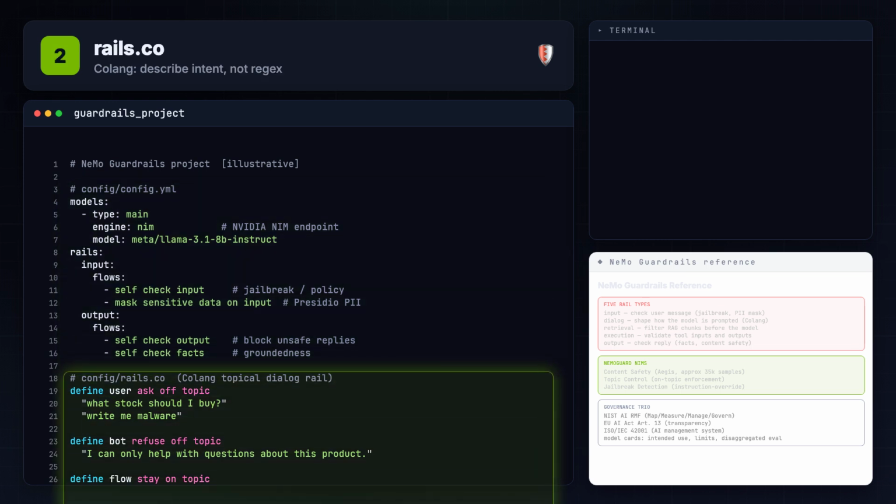Now the Golang flow. This is the topical dialog rail in plain language. We define what off-topic sounds like with a couple of examples, define the refusal, and define a flow that says if the user goes off-topic, the bot refuses. Notice we never wrote a regex, we described intent.